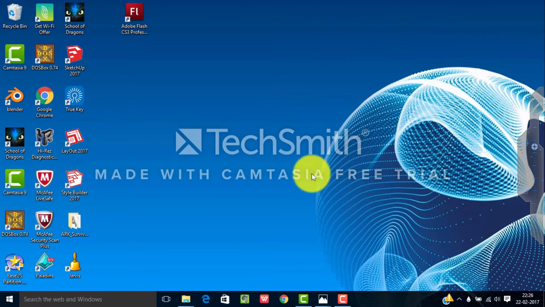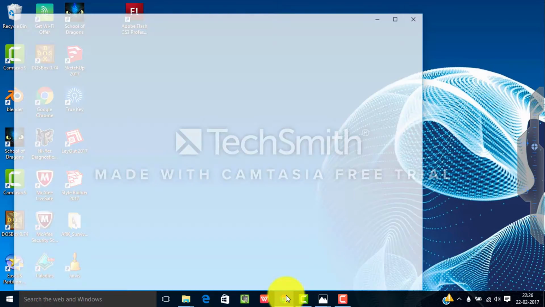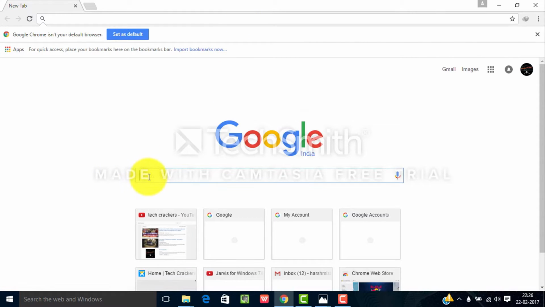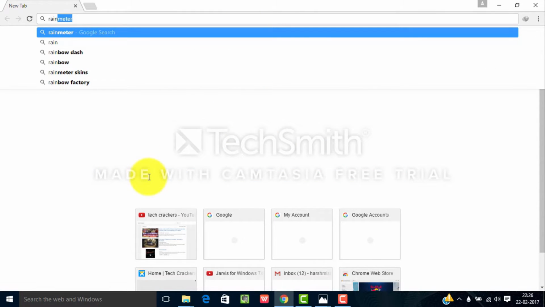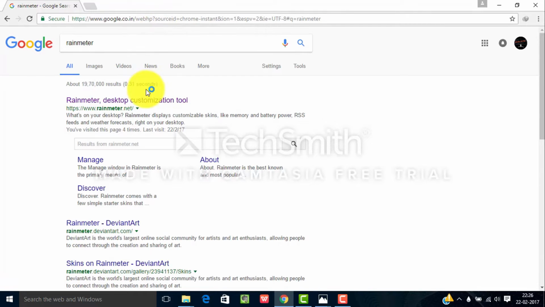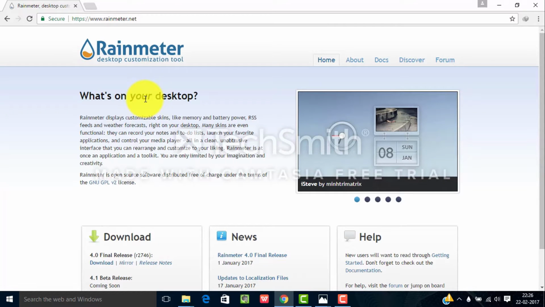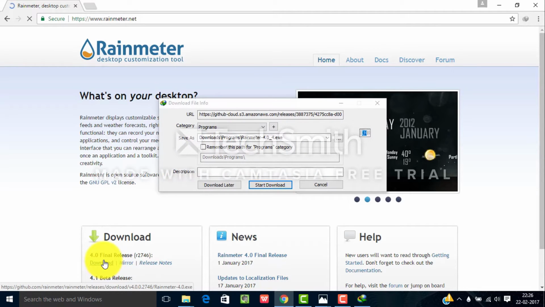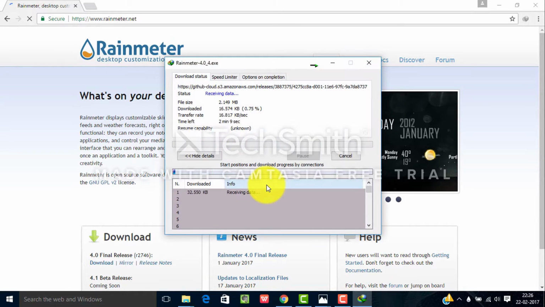Into a Jarvis. So let's get started. Here, click on Google Chrome and type Rainmeter. So as you can see, www.rainmeter.net. Click here and here are the downloads. It's the latest version. Download this one. Here, start download.